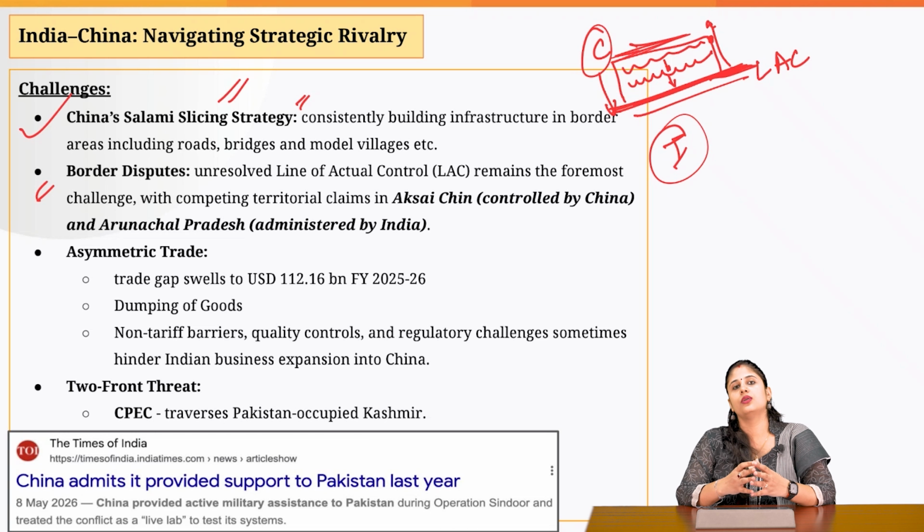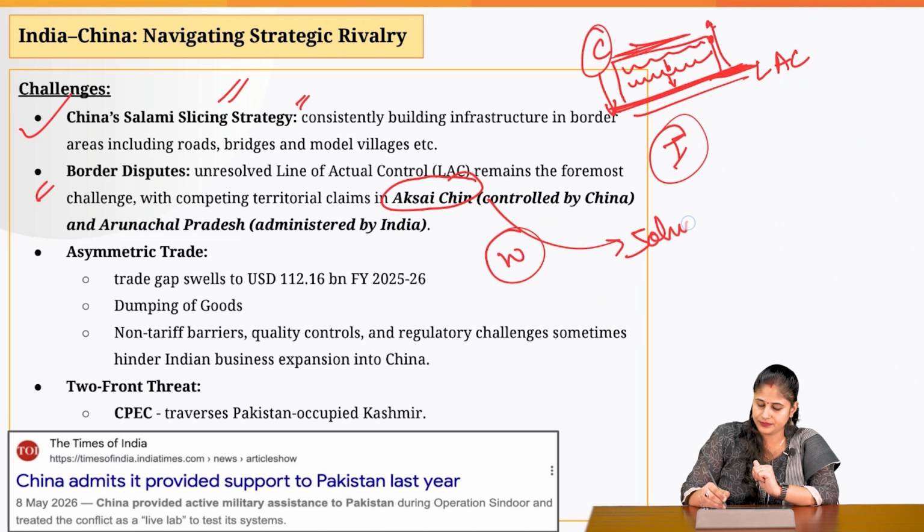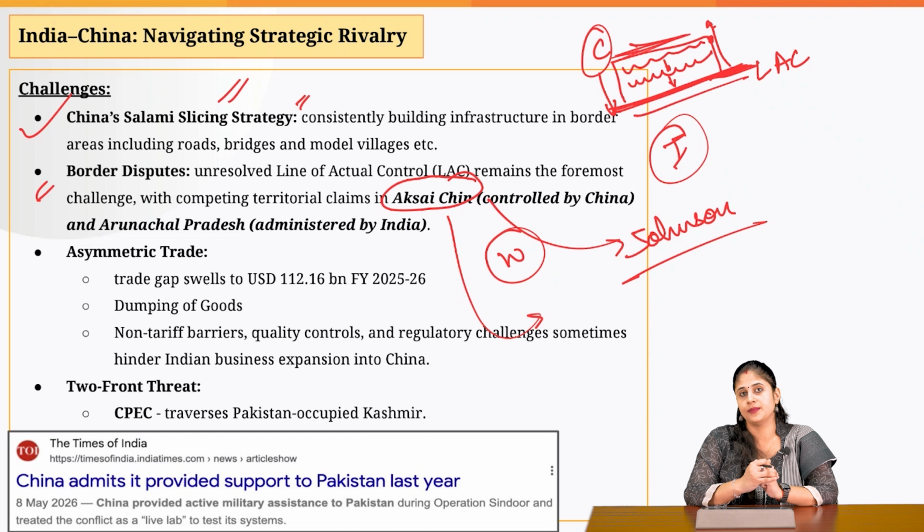Then, as we all know, the two countries have not agreed on the LAC. We still have disputes when it comes to the Western Front. Why? Because India claims that Aksai Chin belongs to us, because India follows the Johnson line, but China goes with the McDonald line. According to the McDonald line, Aksai Chin is a part of China. According to the Johnson line, Aksai Chin is a part of India. That is why the border dispute is there on the Western Front.